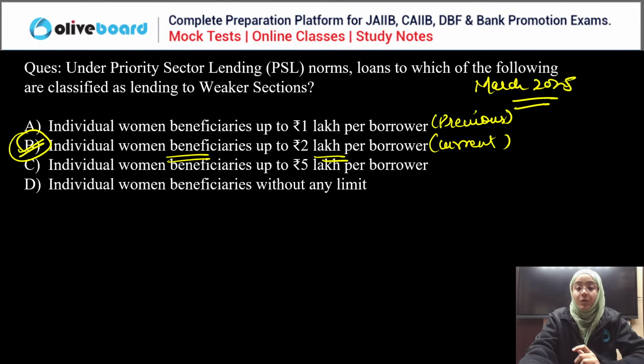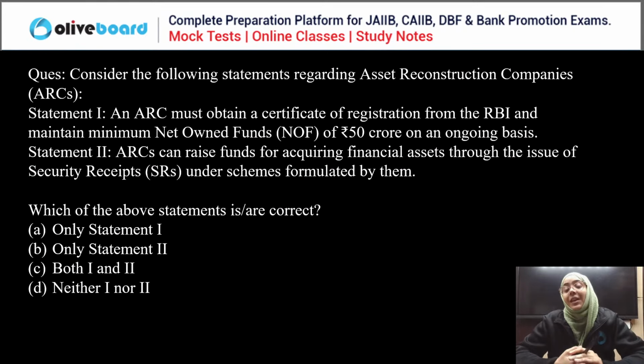Good. Next question. Consider the following statement regarding the asset reconstruction companies, ARC. An ARC must obtain a certificate of registration from RBI and a minimum net owned fund of rupees 50 crore on an ongoing basis. An asset reconstruction company can raise funds for acquiring the financial asset through the issue of security receipts under the scheme formulated by them. Which of the following statement is or are correct here? Asset reconstruction company. We have to choose the correct statement.